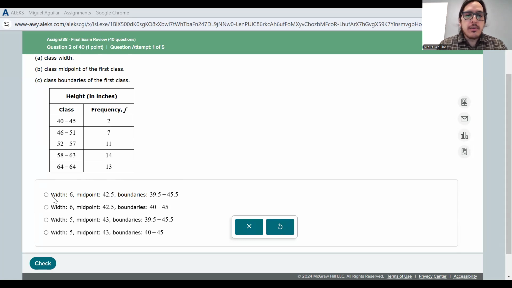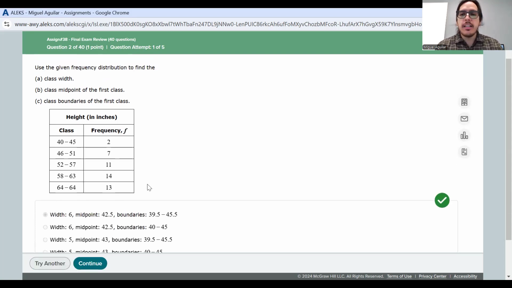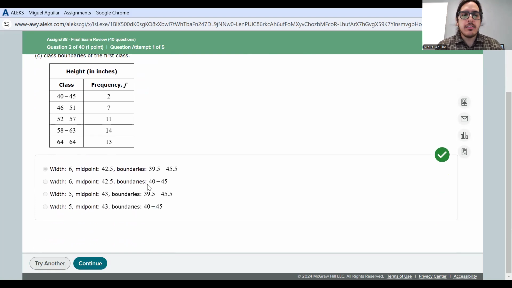So width at 6, that's going to eliminate the last two. So we're just looking at these first two. And then we have a midpoint of 42.5. They're both 42.5. But then our boundaries are 39.5 to 45.5. So that first option should be correct. We can check it and see we get a green check mark. Okay.